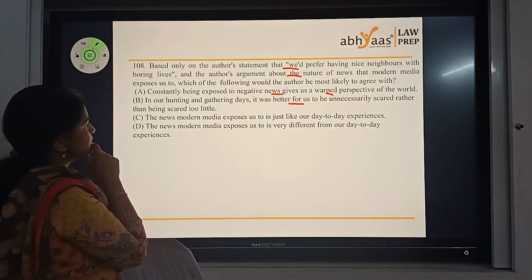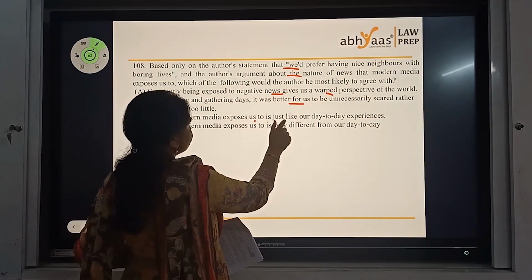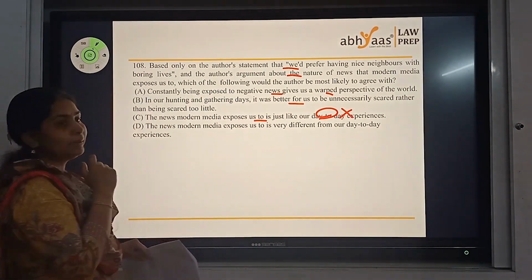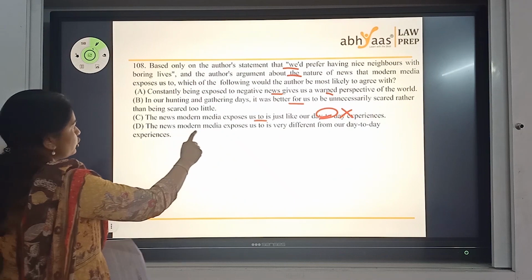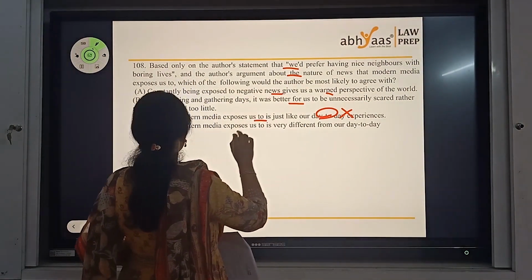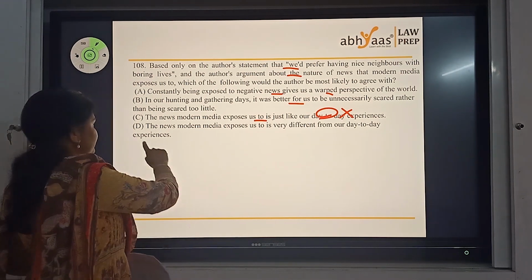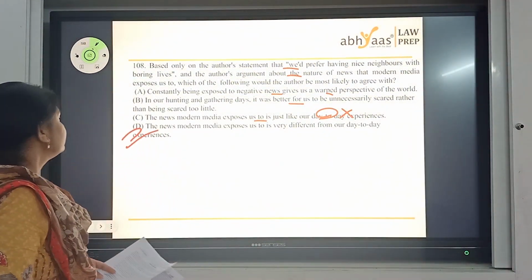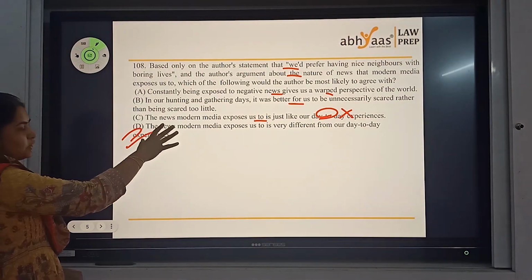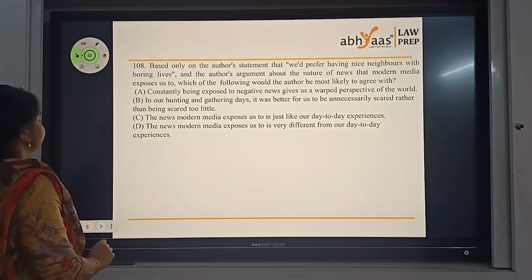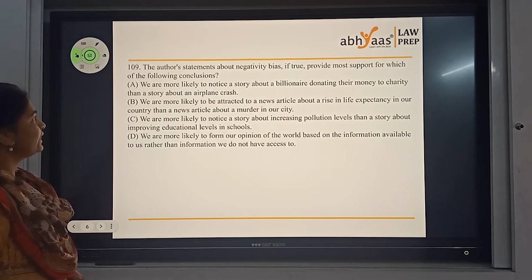News media exposes us to news which is just like our day-to-day experience. This is actually wrong as far as the paragraph is concerned. The modern media exposes us to news which is very different from our day-to-day experience, which is a true statement. So this turns out to be the answer for this question. A quick one, not at all difficult. Careful reading will help you get the right answer. Let's move on to the next.